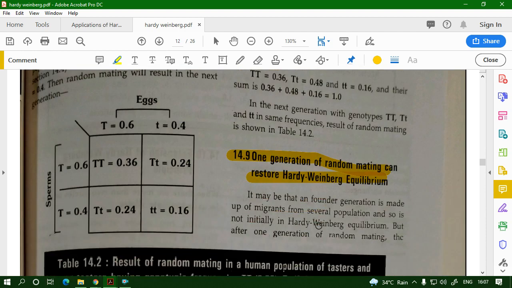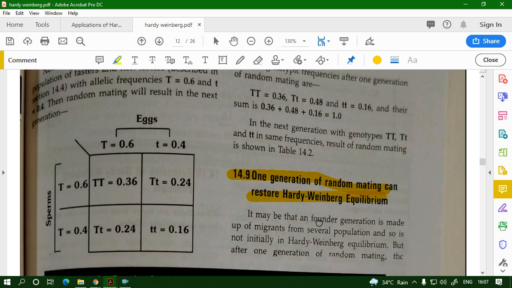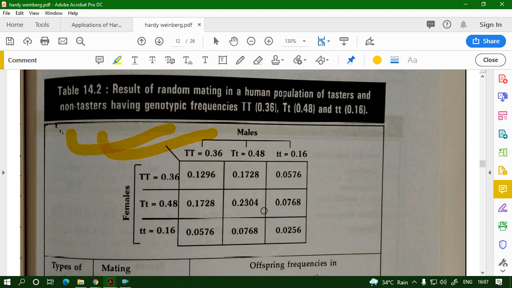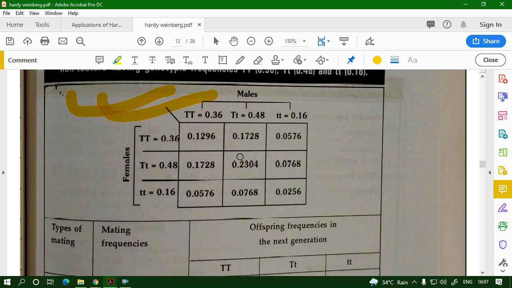Say for example, the next thing is, if a population is not in Hardy-Weinberg equilibrium, and if there is one generation of random mating, then immediately the population comes to the Hardy-Weinberg equilibrium. So one generation, this is that example they have given.